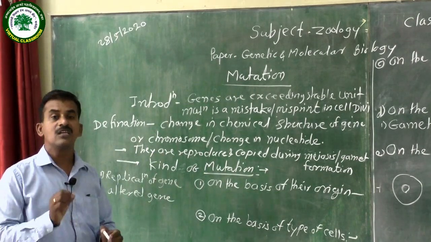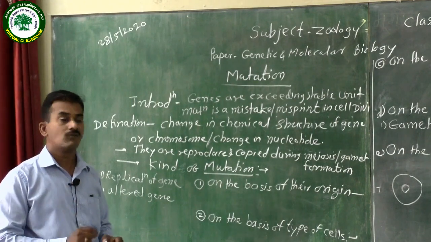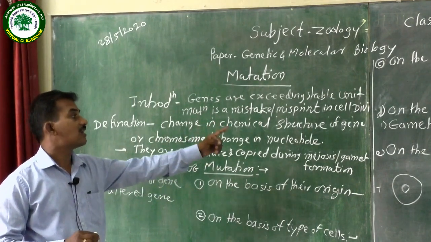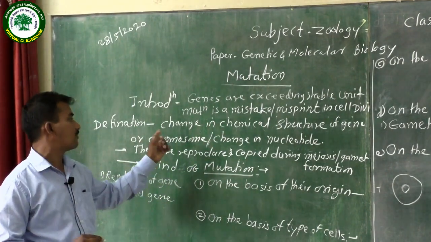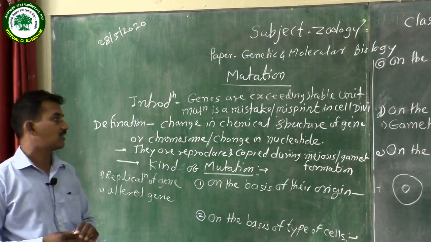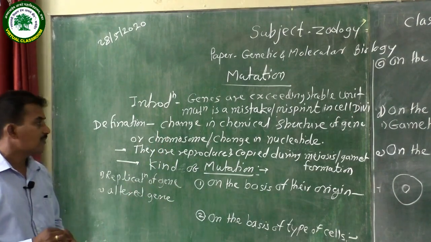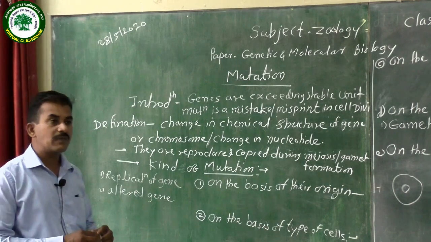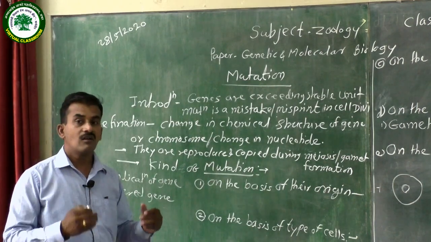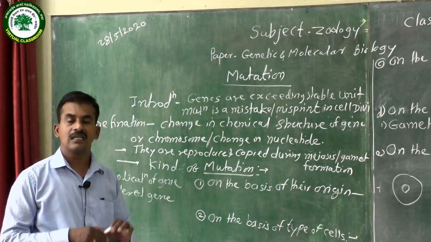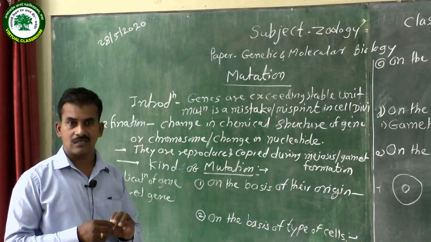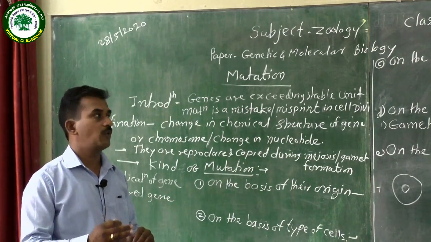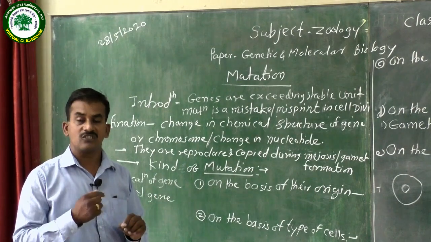Very simply, mutation is a change in the organism due to a change in the chemical structure of the gene, as well as a change in the nucleotides. This mutation takes place in different organisms: plants, animals, and small organisms, and they change their behavior because the nucleotides get changed.